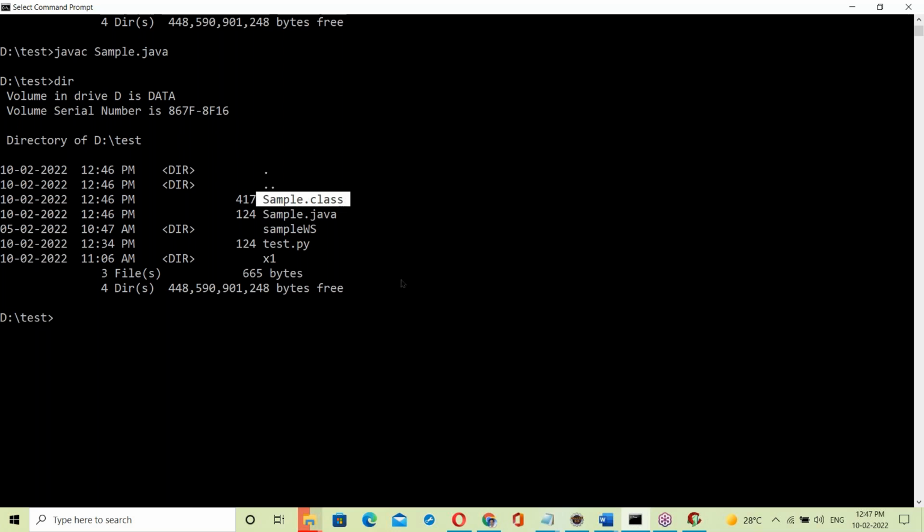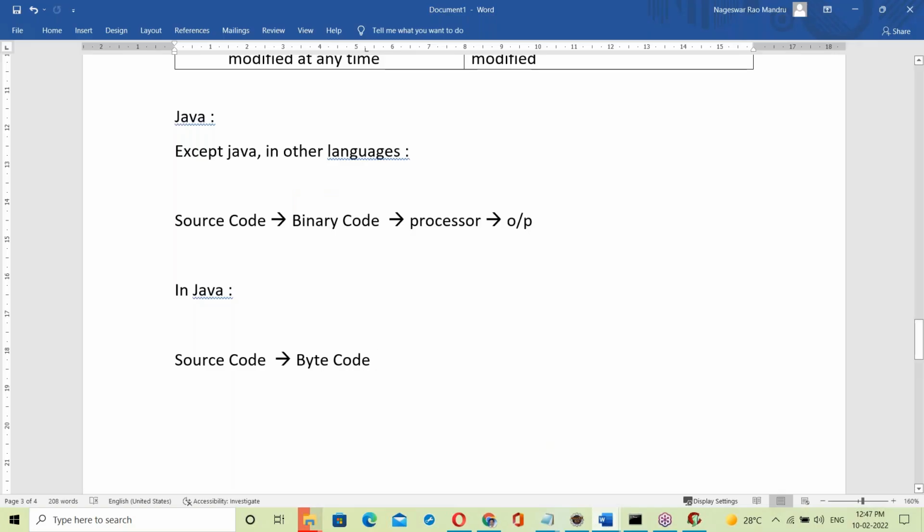So the Java compiler checks for all the errors. If there are no errors, it generates the .class file, the bytecode. Source code is converted to bytecodes.